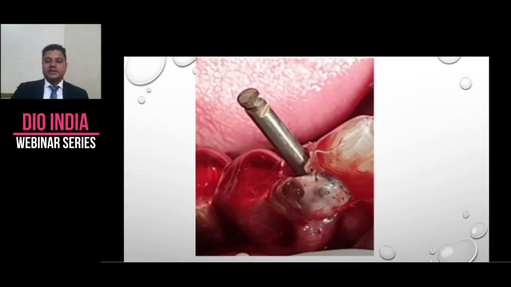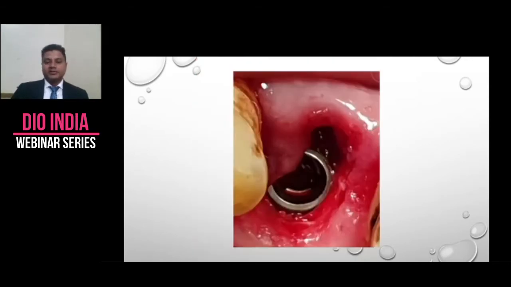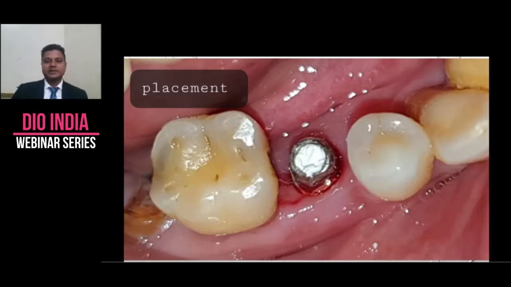So I fabricated a stent for her, extracted the tooth out. This is my first drill going in, implant going in, maintaining the buccal bone or the distance, jumping distance. This is immediate extraction, immediate placement, and immediate loading case. So this is post-operatively, I think 48 hours.